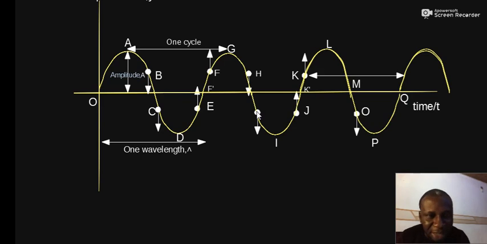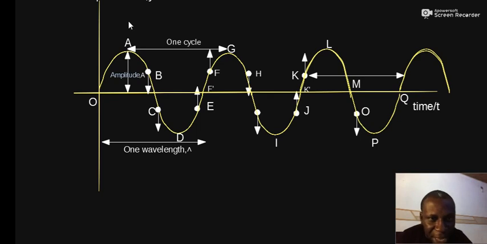So that explains that. In the same vein, we can therefore say that the points A and G and L are all in phase, because they are all crests. So the peaks are in phase, the troughs are in phase, but D and I are successive points in phase, I and P are successive points in phase. And recall that we said the angle between two successive points in phase is 360, which is also called 2 pi in terms of radian measurement.